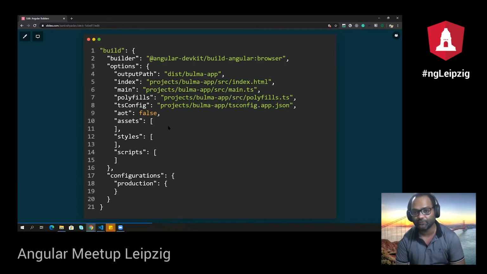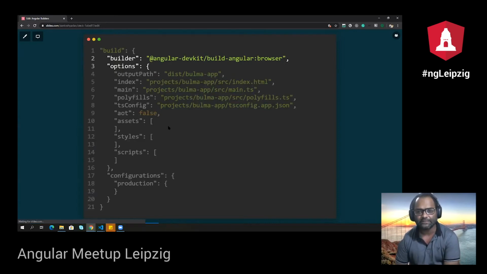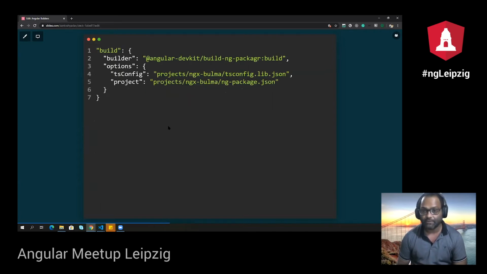So there can be multiple options inside this options property, right? For example, if you see the build option, it has multiple properties. It has output path, index, main, many more properties which can be overwritten. And in case you are creating your own builder, you can just go ahead and override all these properties on your own. That's also possible. So basically for every command, they had a builder now, and it is available in Angular 6, remember that. But this API became public in Angular 8.